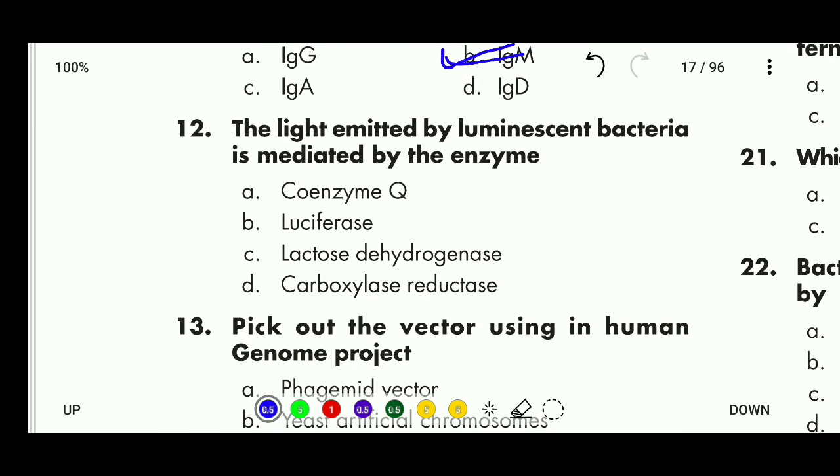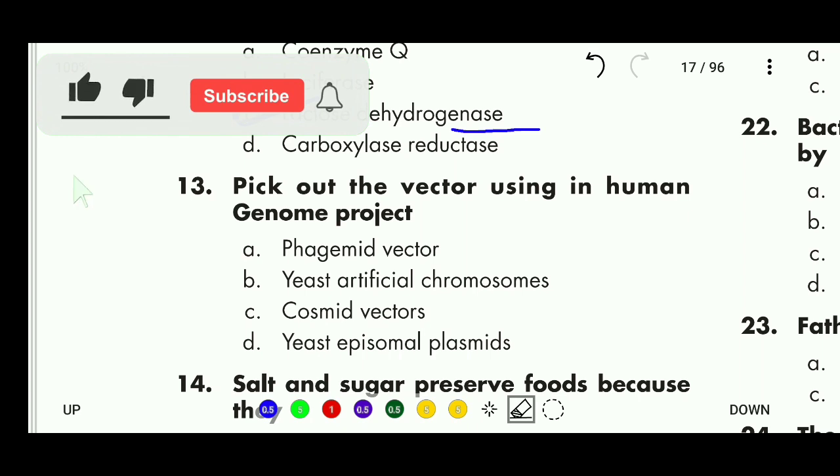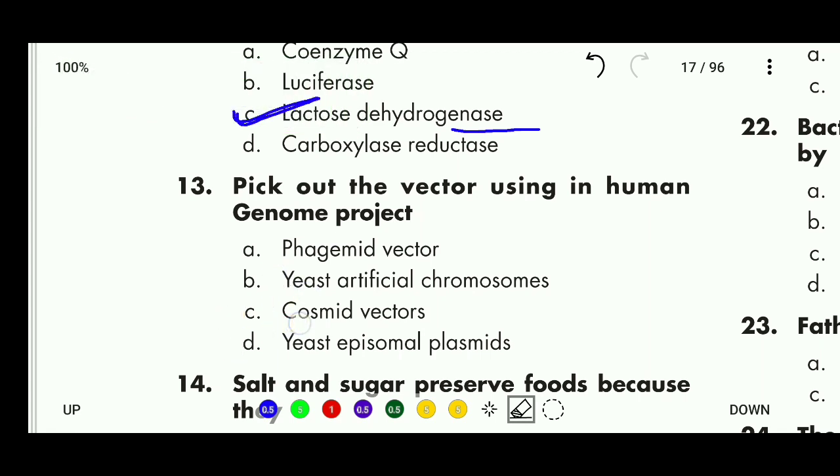Question number 12. The light emitted by luminescent bacteria is mediated by the enzyme coenzyme Q, luciferase, lactose dehydrogenase or carboxylase reductase. The correct answer of this question is C, lactose dehydrogenase. Pick out the vector used in the Human Genome Project: phagemid vector, yeast artificial chromosomes, cosmid vectors and yeast episomal plasmid. The correct answer is B, yeast artificial chromosome.